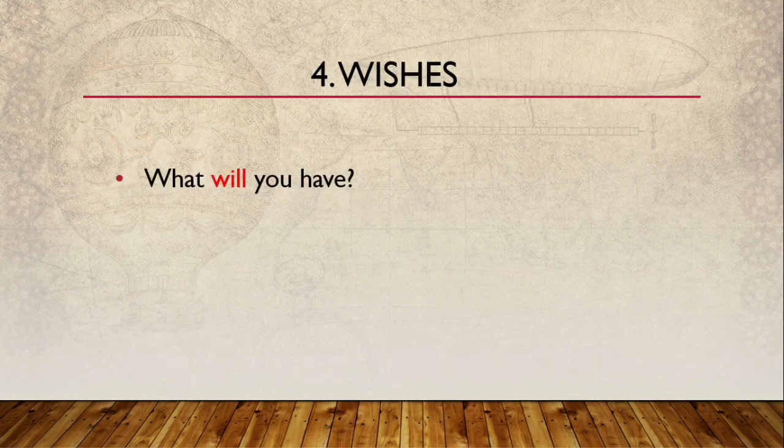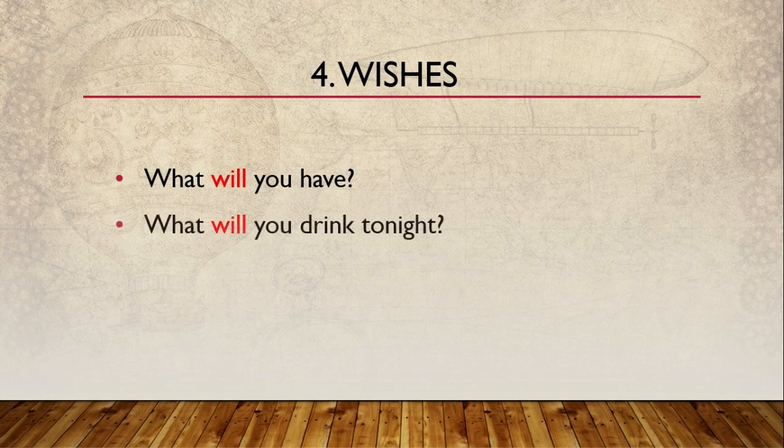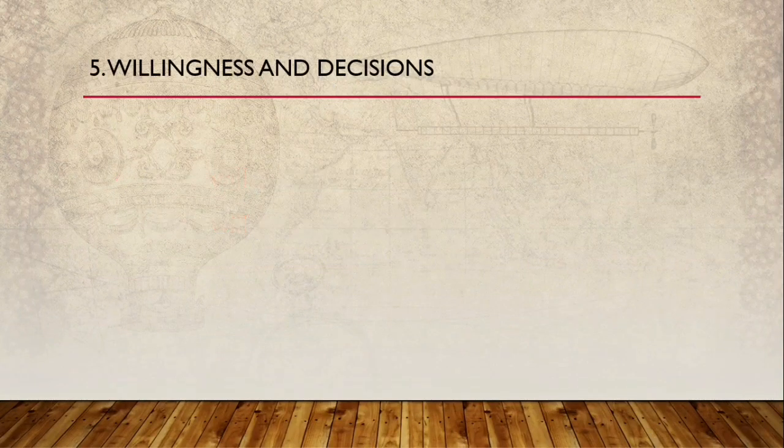Now number four is wishes. What will you have? This is where you are asking someone for their wish. Second example, what will you have to drink tonight? So again you are asking for someone's wish, what they will have tonight. Now number five is willingness and decision. Let's take an example to make it clear. Can you help me?